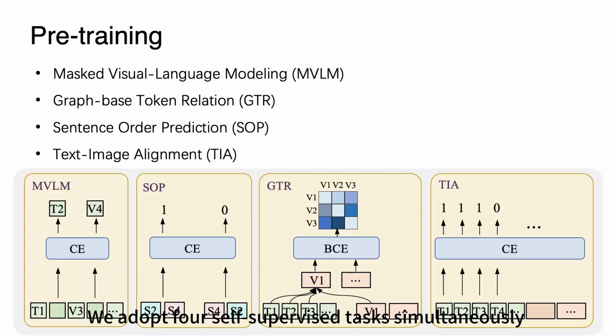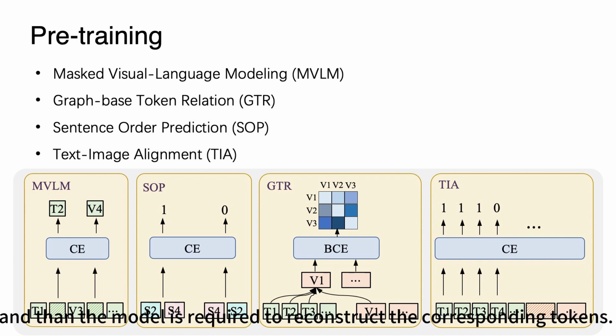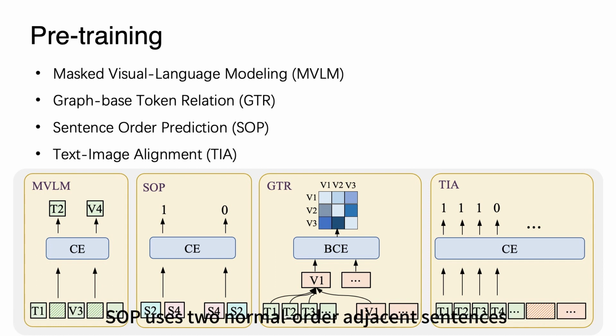We adopt four self-supervised tasks simultaneously during the pre-training stage. MVLM masks some tokens from the language sequence and then the model is required to reconstruct the corresponding tokens. SOP uses two normal-order adjacent sentences as positive examples and others as negative examples.